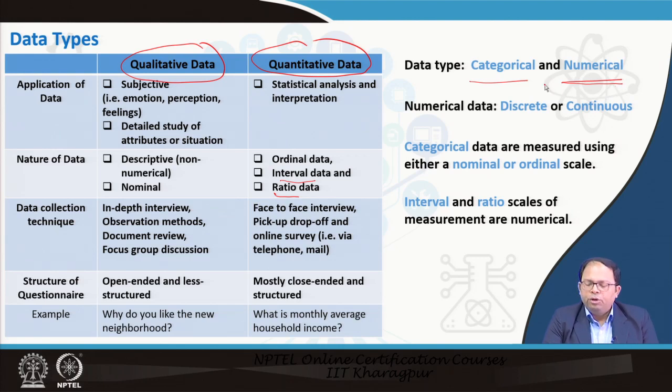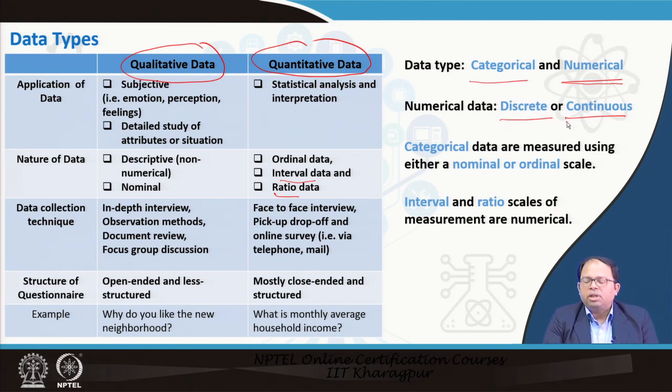Then again, numerical data could be either discrete or continuous. Discrete means like an integer. For example, we can say how many cars a family owns. A family owns 1 car or 2 cars. A family cannot own 1.5 cars. So it's a discrete value.